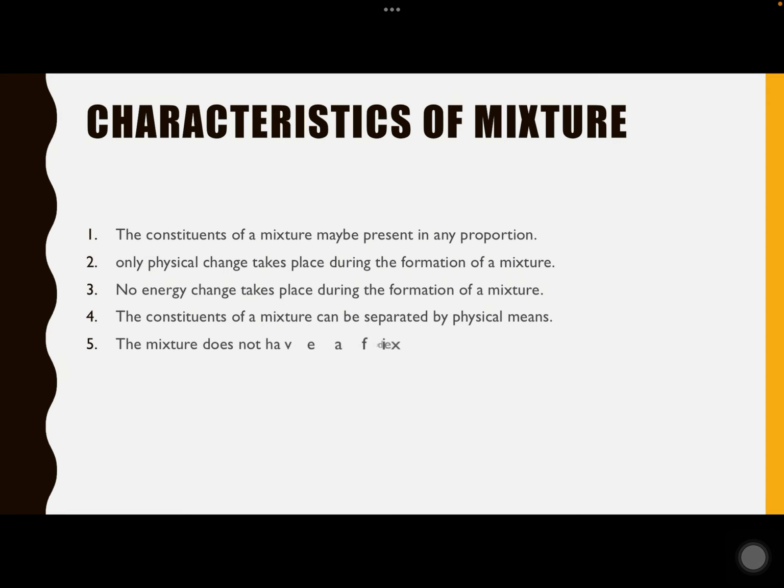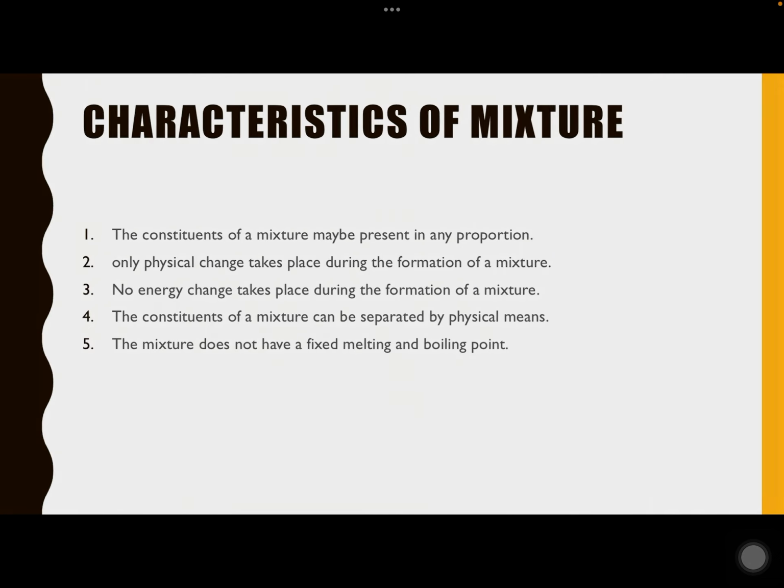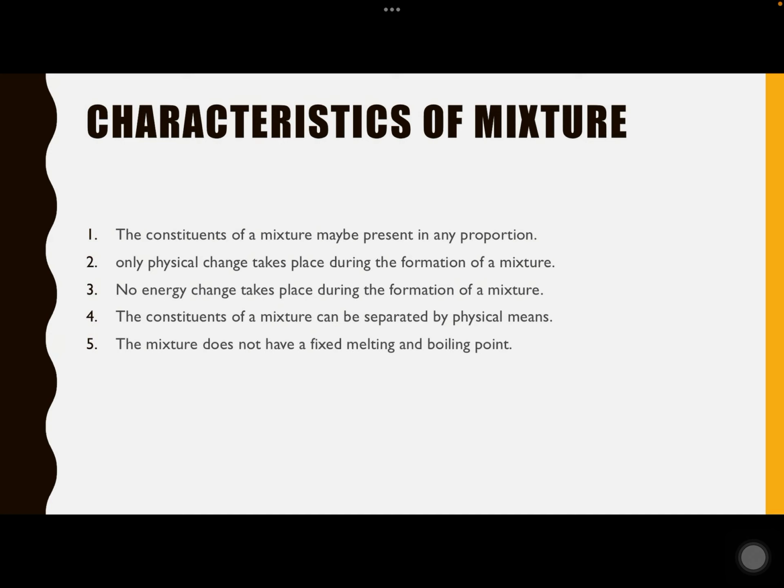So the mixture does not have a fixed melting and boiling point. Why? Because here there is no formation of a single compound. The elements or the substances or the compounds in the mixture continue to possess their own identity or chemical properties. So for that reason they do not have any fixed melting and boiling point.